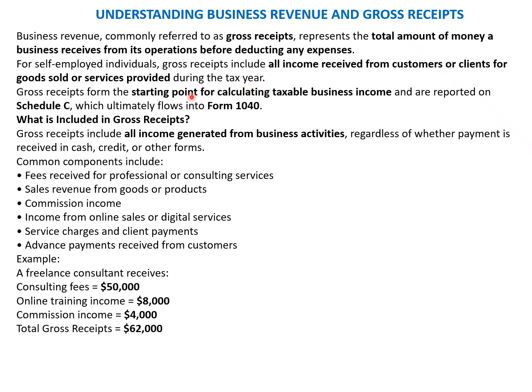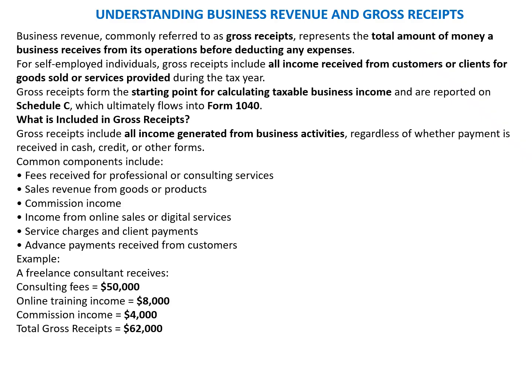So gross receipts form the starting point of calculating the tax and are reported on Schedule C, which ultimately flows into the 1040. Gross receipts are nothing but the total consideration received by the individual for providing the services. Those gross receipts are then subject to deductions, which help determine the final net profit. So what is included in the gross receipts?